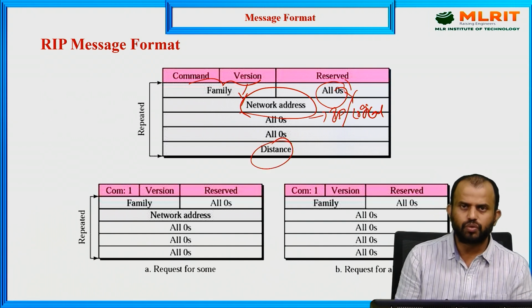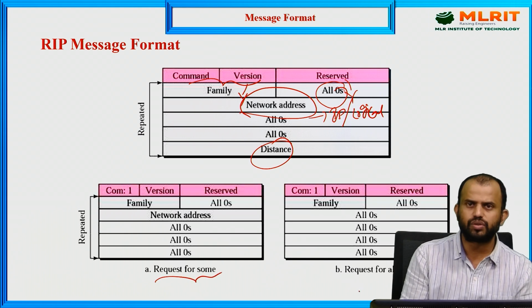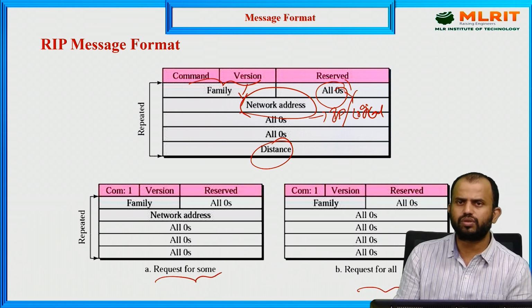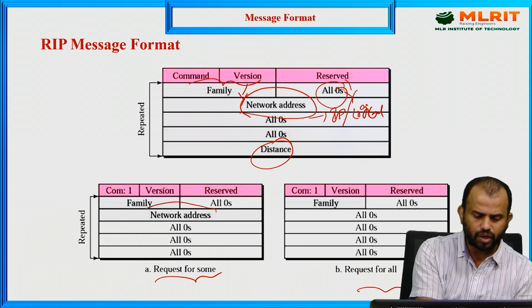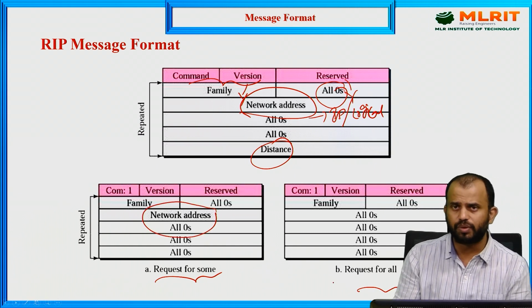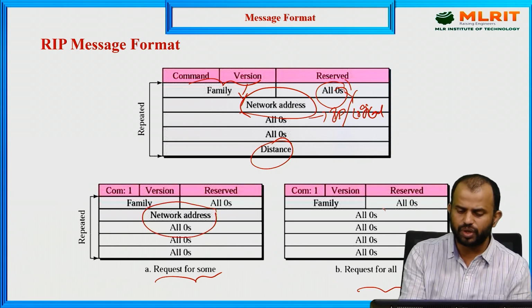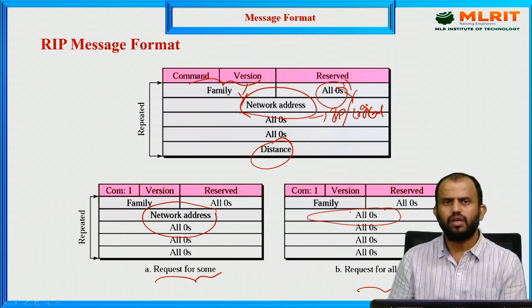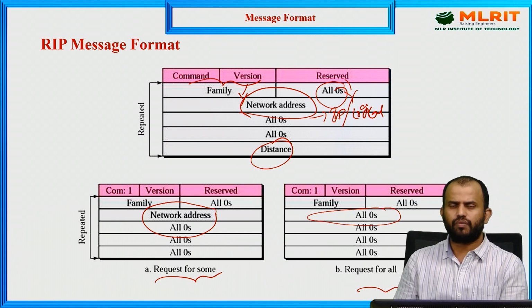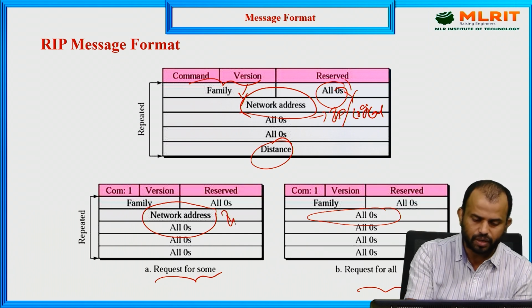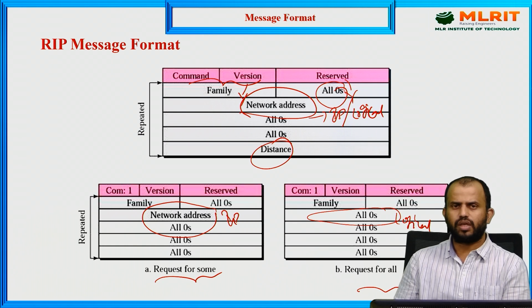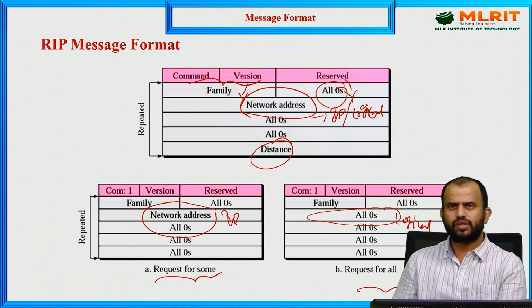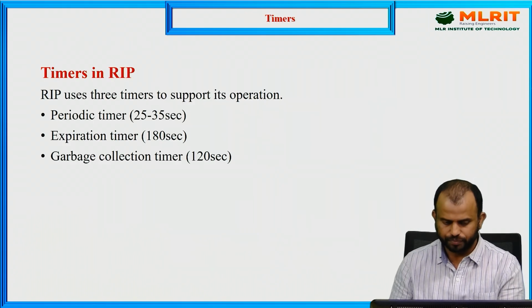When you see this, two things are there: request for some and request for all. When it is a request for some, we have to follow the same protocols, and we have a network address value. But in the request for all, other kinds of operations, we don't have this network value. Instead of this network address value, we have to capture all the values. Why are we using this? Because if you go for the IP address, we go for the logical address structure values only. That is the request for some mechanism and the request for all mechanism.